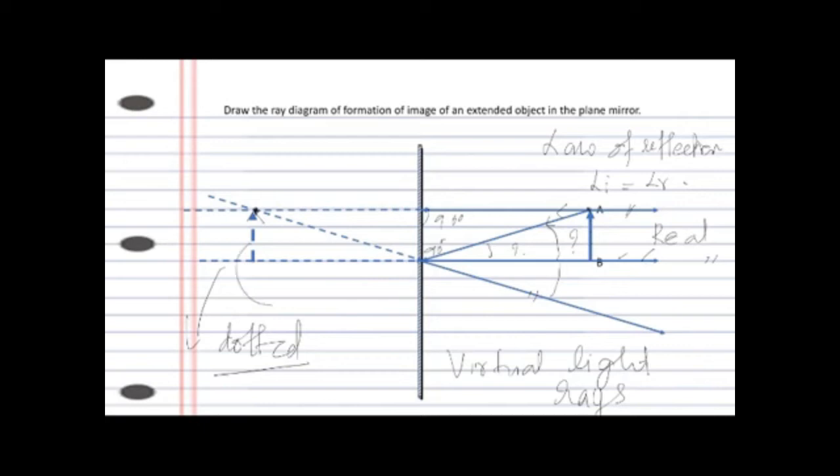Now look at this. I have drawn the image again dotted. So that's how you can make a difference between an object, this is the object, and image. Right? You should take care of that.